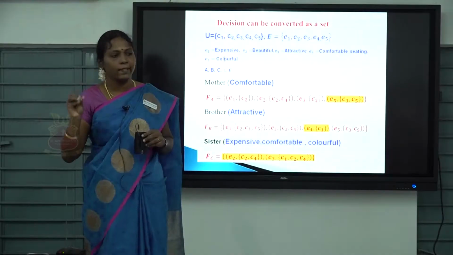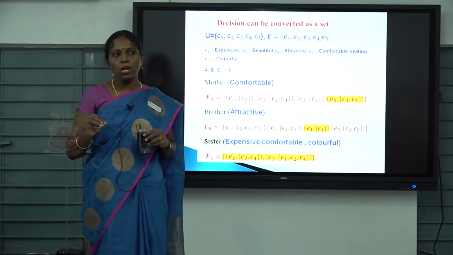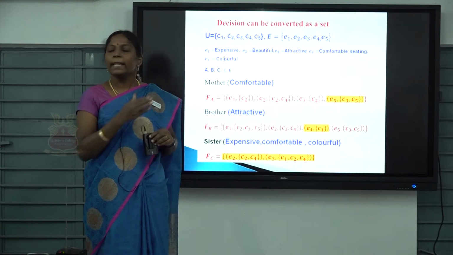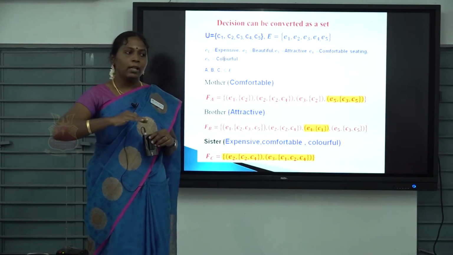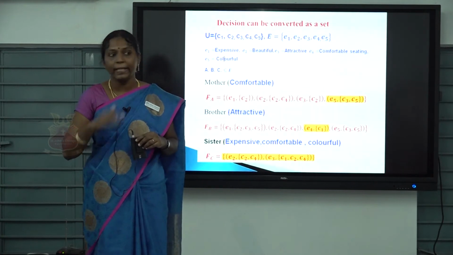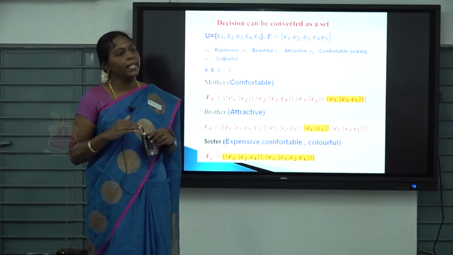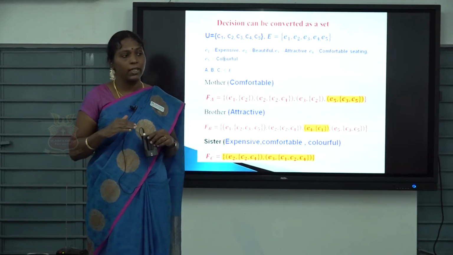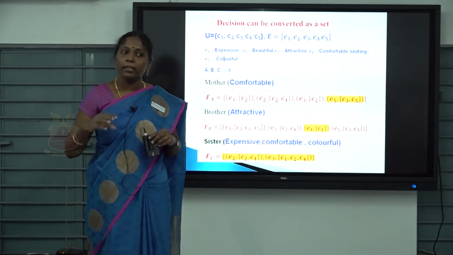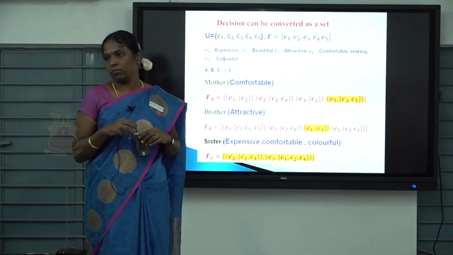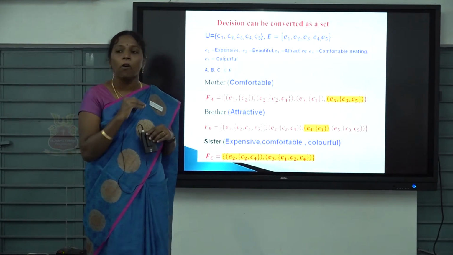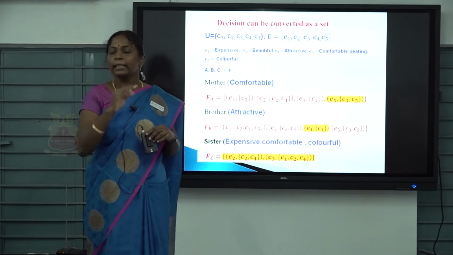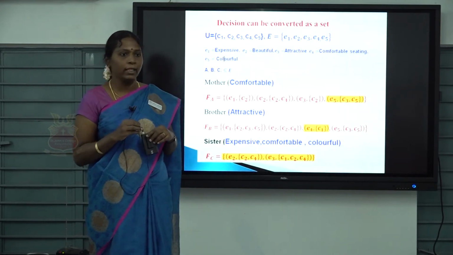It is very easy to solve then. This is a very simple example, but in the field of medicine, engineering, or agriculture, they want to take many decisions. So this set plays a very important role in all the fields.